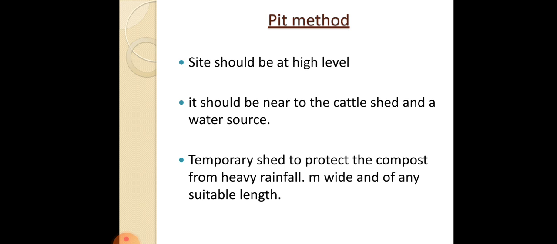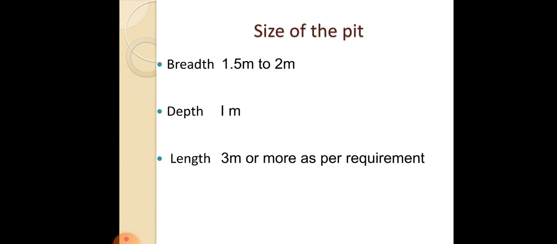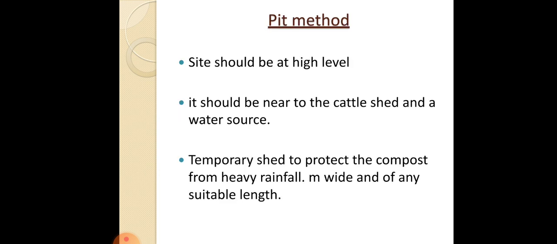In case of heavy rainfall, after the layers are laid, we have to put up a temporary shed so that it will not get wet. The pit should normally be about 1 meter deep and 1.5 to 2 meters wide, and the length can be of any suitable size. So in the pit method, breadth is about 1.5 to 2 meters, depth is about 1 meter, and the length can be up to 3 meters or even more as per the requirement.